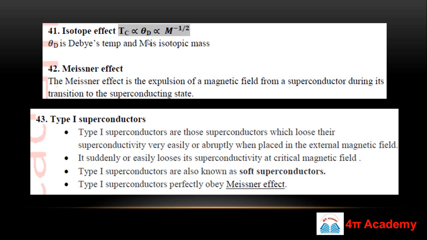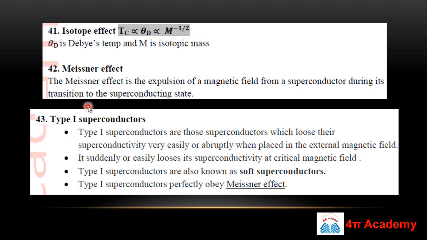And what is this Meissner effect? This effect is the exclusion of a magnetic field from a superconductor during its transition to the superconducting state. Means if you have a superconducting material and you are cooling it below its critical temperature, then all the magnetic field lines are expelled out of this superconducting material, so it is behaving as a diamagnetic material. So this effect is known as the Meissner effect.